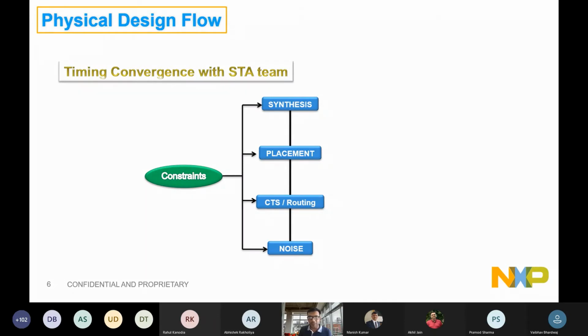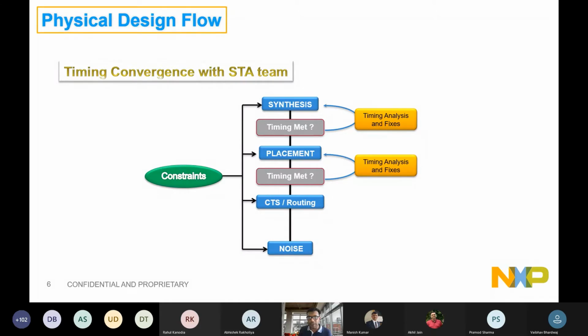Now, if I would like to place STA's role, it is associated with the physical design team, checking whether at every design stage my timing is in control or not, considering those uncertainties and design margins which are needed. At every stage we would like to be assured that not in the very end do we see a surprise that we cannot meet the desired performance in the design. So at every design stage, the STA team will be plugged into the physical design team, to provide timing analysis feedback on time. Okay.